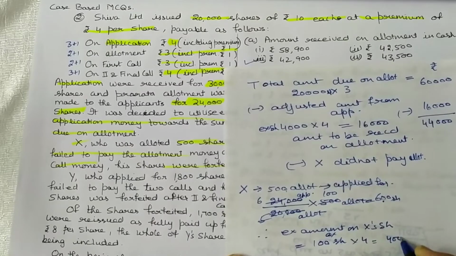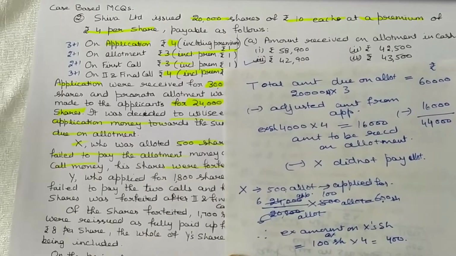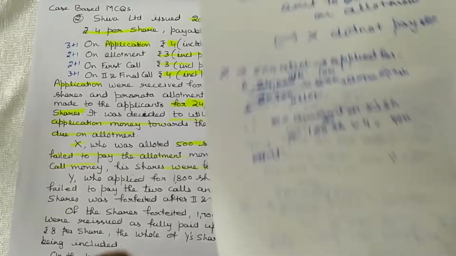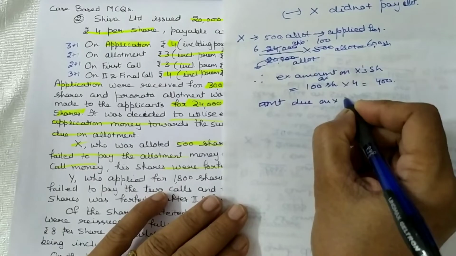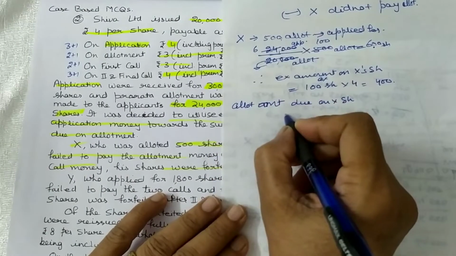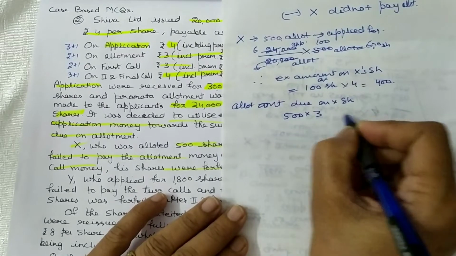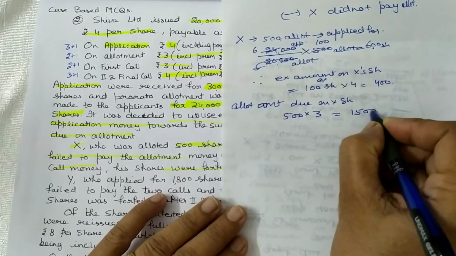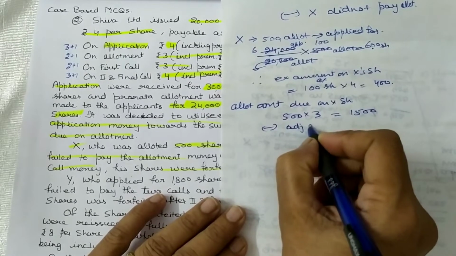The total amount due on X share, allotment amount due on X share is equal to 500 into 3 is equal to 1,500, less transferred from application money or adjusted amount, this 400.